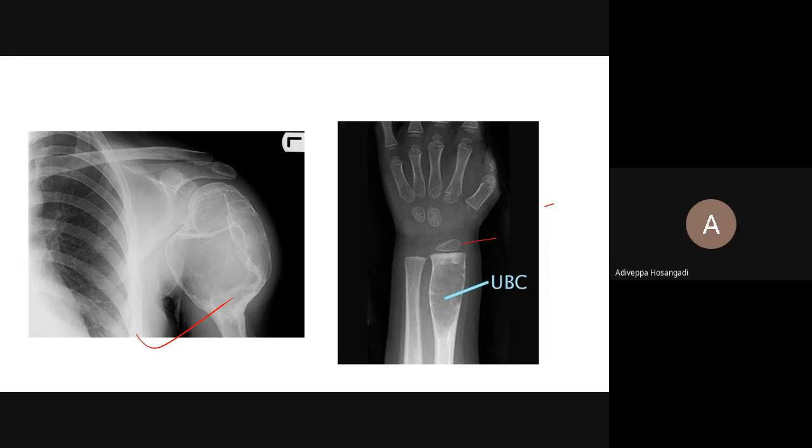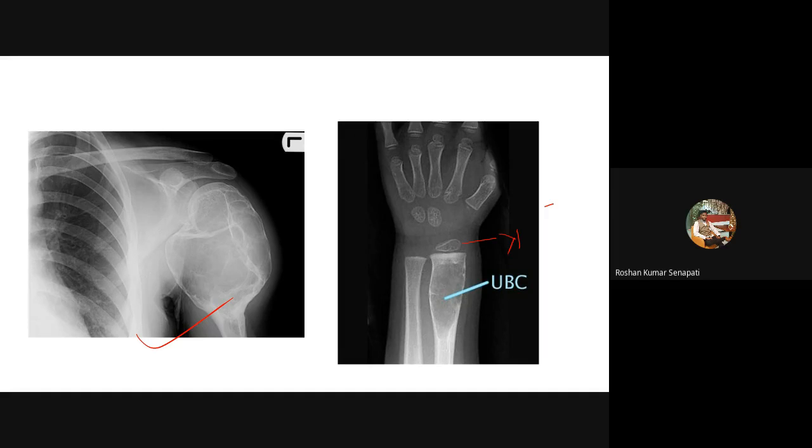Sir, the lower end radius has appeared. More than 1 year. I think that will be a separate class. I will take it later. So this is basic today. As of now, let us not assess the age. This is a child, immature skeleton.